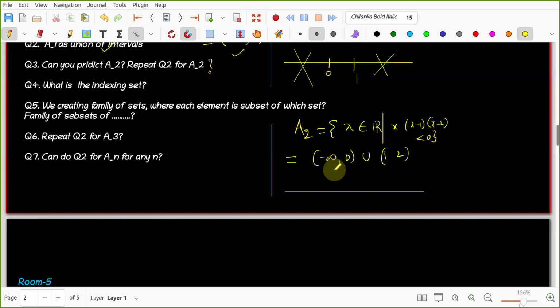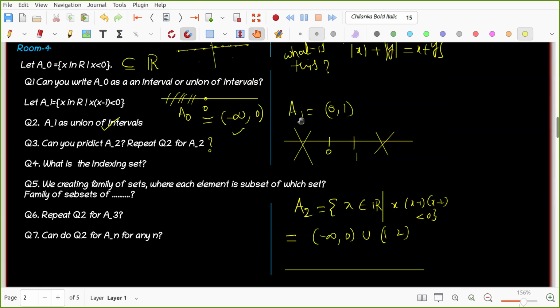But also try to see this. You are saying that this is equal to this, right? For example, A1 is equal to the open interval 0, 1. So again, you are not checking whether one is a subset of the other. A1 is a subset of (0, 1) and (0, 1) is a subset of A1. You need to prove this also. You are immediately concluding, and that is not sufficient.